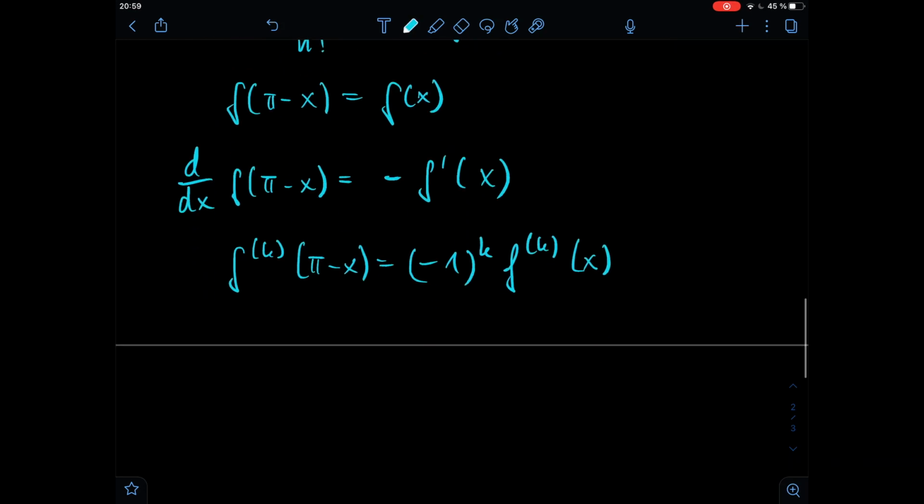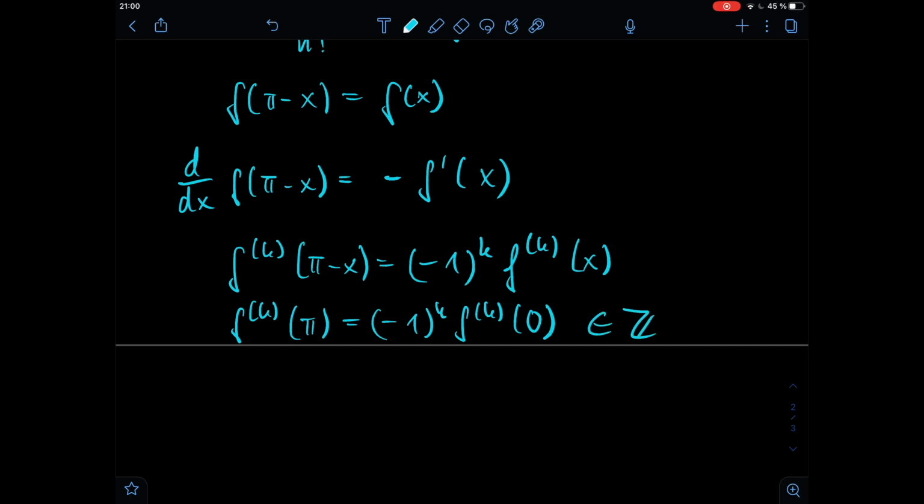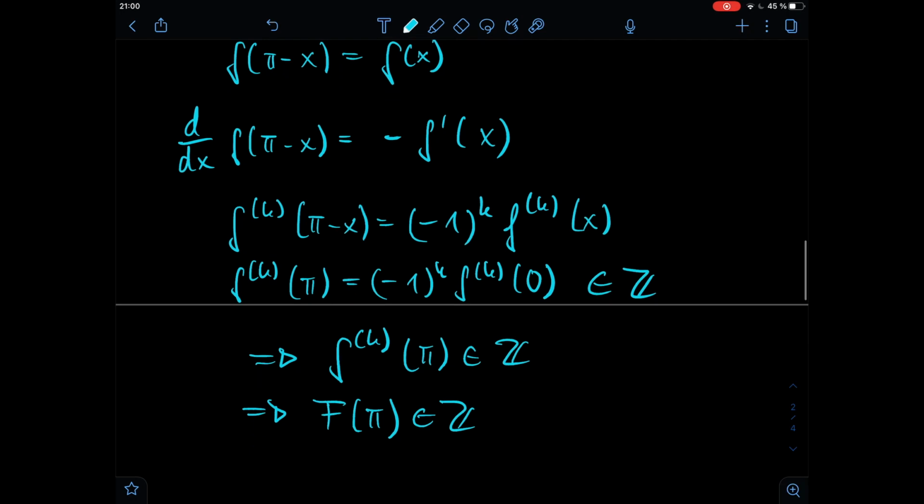So if we set x to 0, we get that the kth derivative of f evaluated at pi is minus 1 to the power of k times the kth derivative of f evaluated at 0. And this is definitely an integer, so we know now that the kth derivative of f evaluated at pi is an integer as well, and from this we can conclude that capital F function is also an integer if you evaluate it at pi.